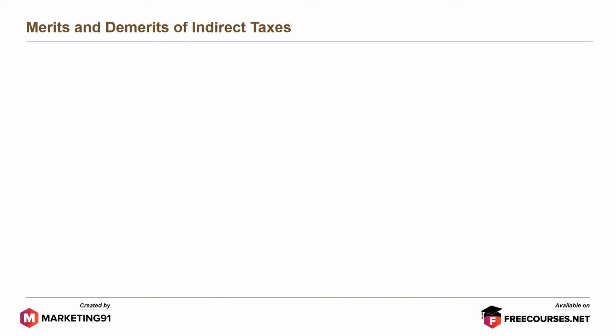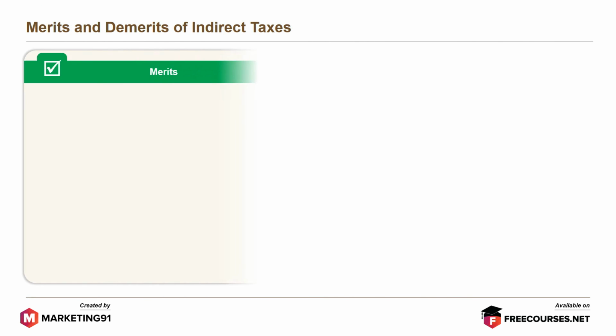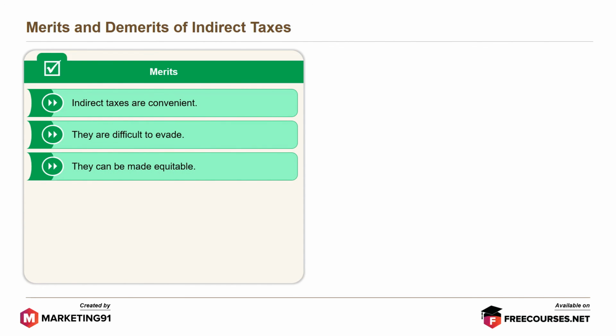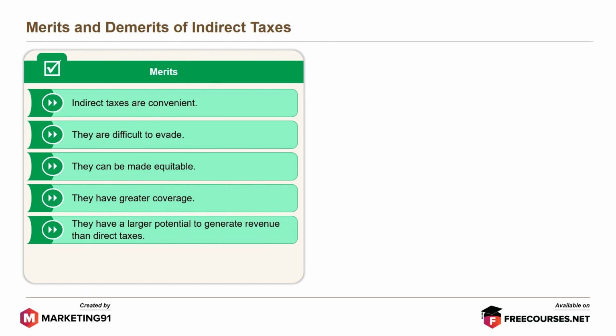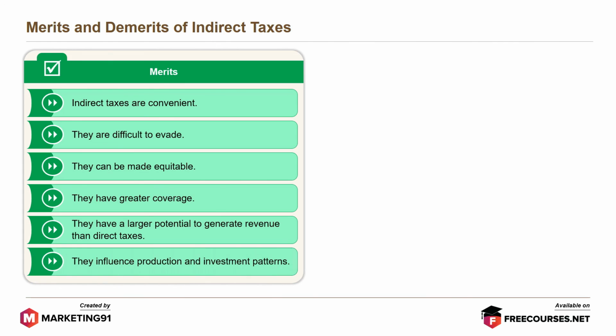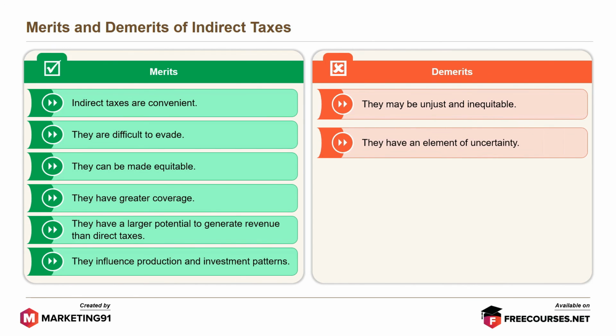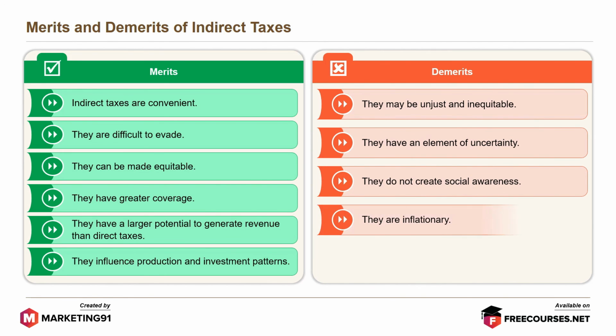Merits and demerits of indirect taxes are: merits. Indirect taxes are convenient. They are difficult to evade. They can be made equitable. They have greater coverage. They have a larger potential to generate revenue than direct taxes. They influence production and investment patterns. Demerits. They may be unjust and inequitable. They have an element of uncertainty. They do not create social awareness, and they are inflationary.